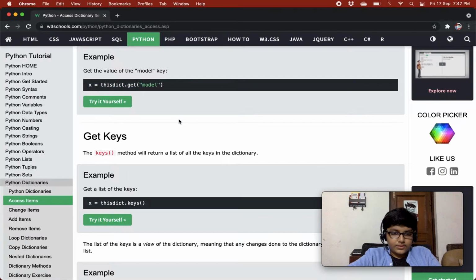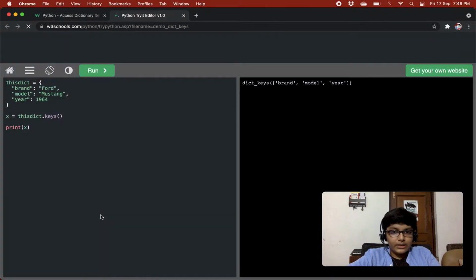Get keys. The keys method will return a list of all the keys. For example, if you want all the keys in a dictionary, you can use the keys method that will return a list of all the keys in the dictionary, right? Just ignore this part over here, dict keys.